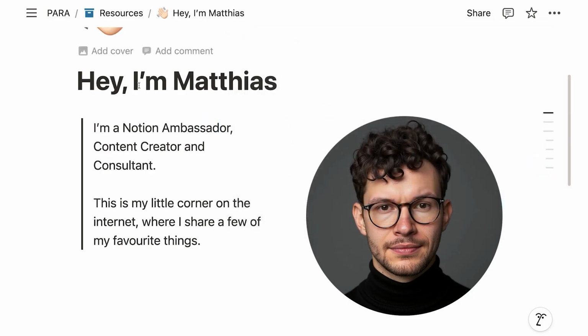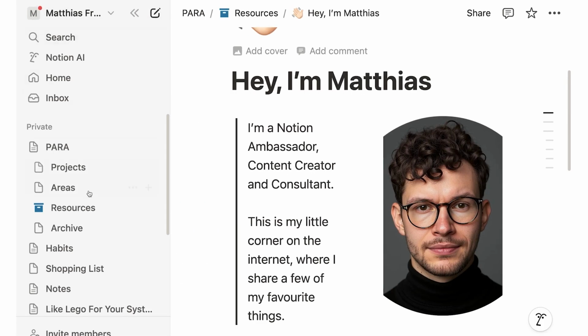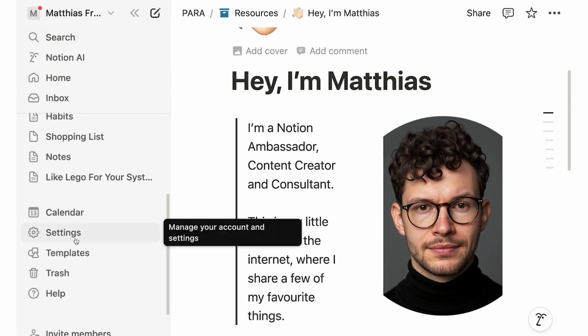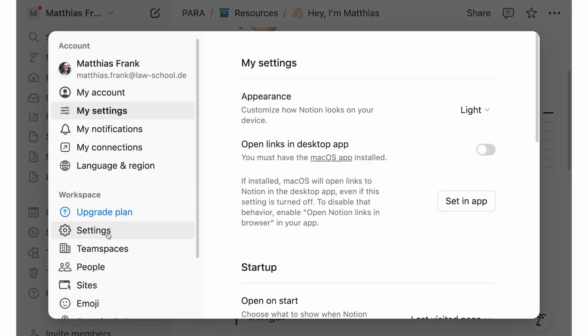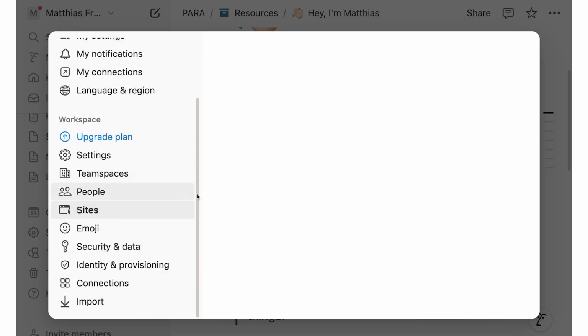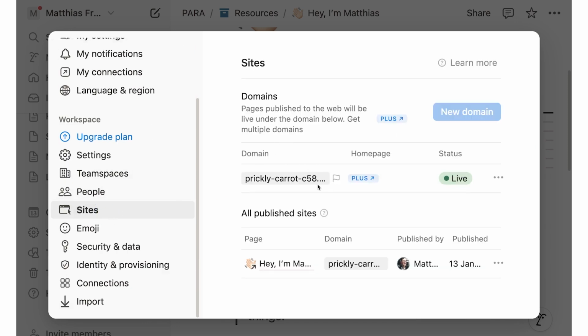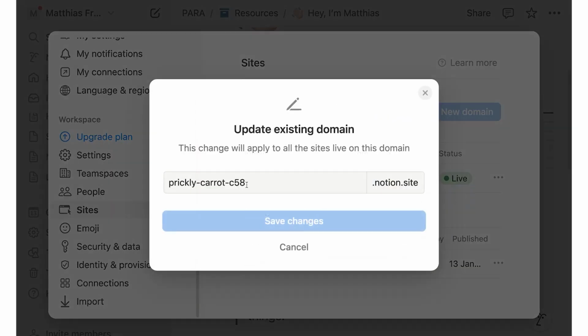Now you can change it, you can customize it by going in the sidebar, and then to the very bottom, here you have your general workspace settings. If you click on that and scroll down to sites, you see here that you have this prickly carrot page, and if you wanted to change it, you can click on the 3 dots, say update, and now pick a